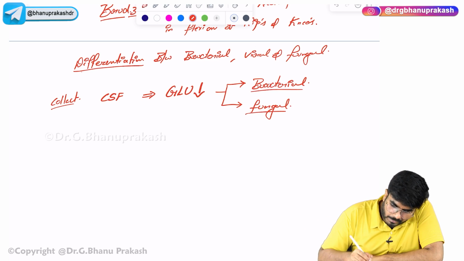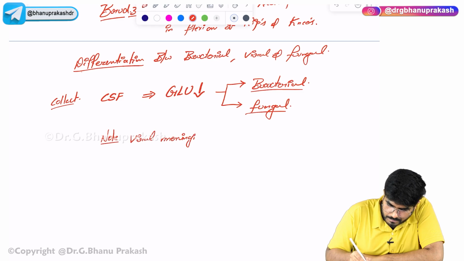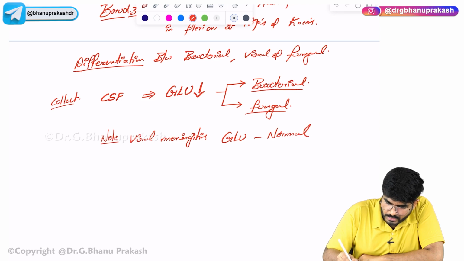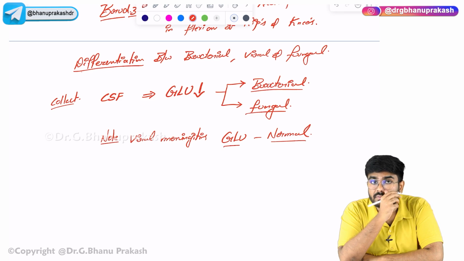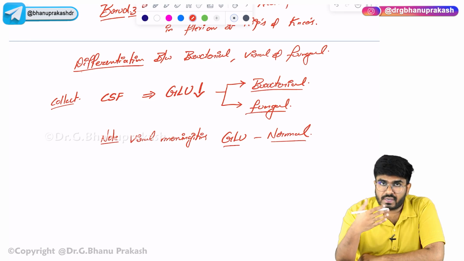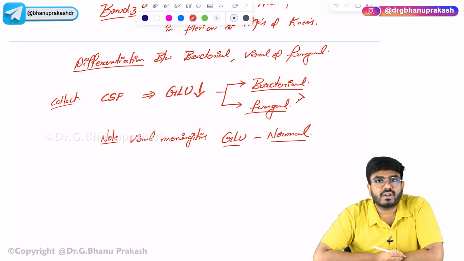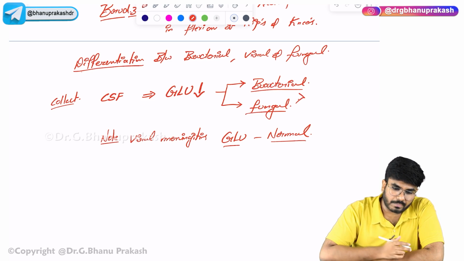But in viral meningitis, note, in viral meningitis, the CSF glucose levels are normal. Now you can differentiate based on the glucose levels. You can differentiate between bacterial and viral, and fungal and viral. Now how to differentiate between these two, bacterial and fungal?